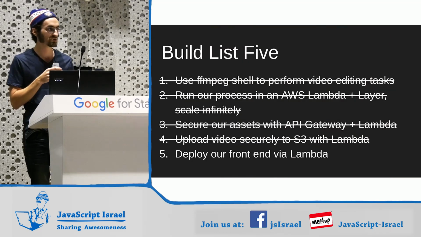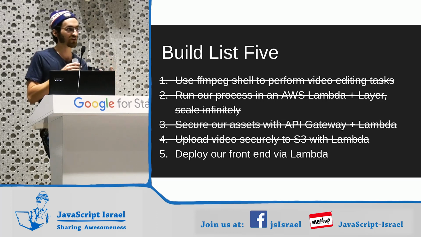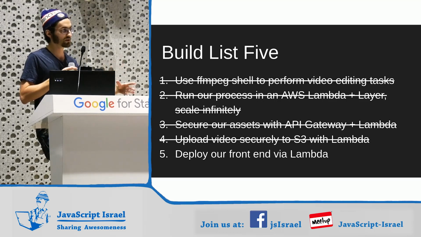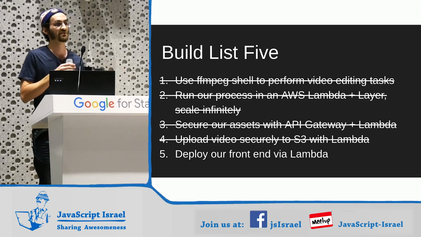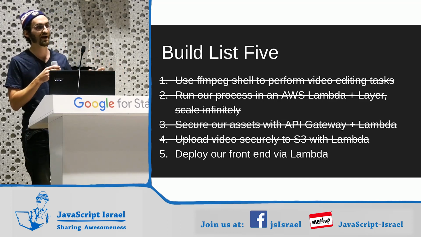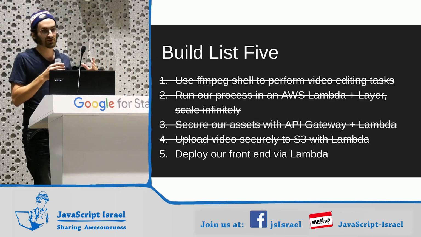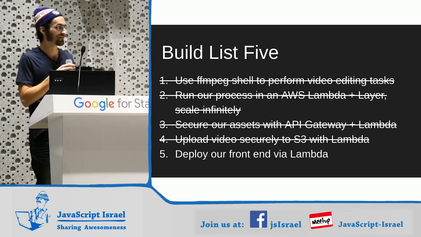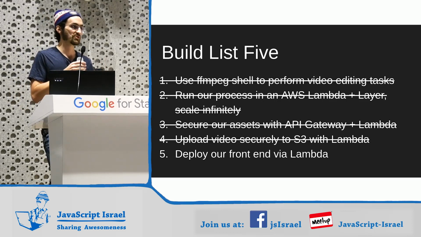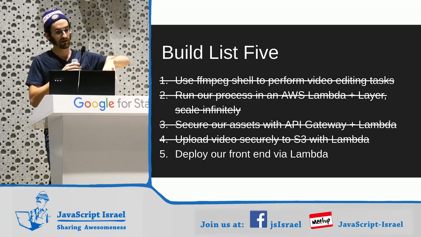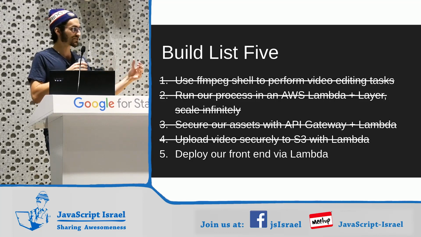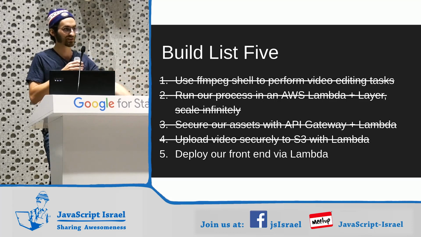So the last thing we're going to do, we're going to deploy our front end with a Lambda. Everything is Lambda, Lambda, Lambda, Lambda, Lambda. How this is going to work is we are going to run a build. And if anyone ever told you never, never, never commit your build files to Git, I actually committed my build files, my build artifacts to Git in this instance. I was using Git to make a zip file. I needed a zip to upload to Lambda, and the Lambda needed the files so that it could respond as a static server with them.